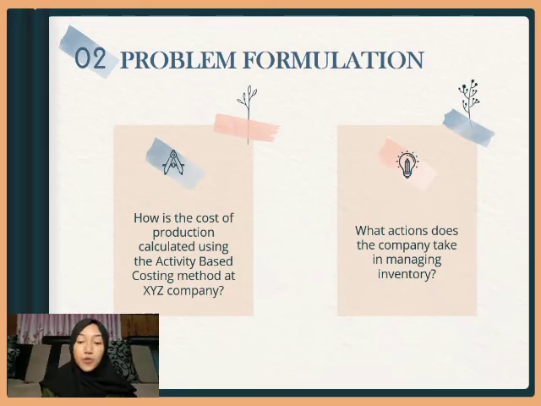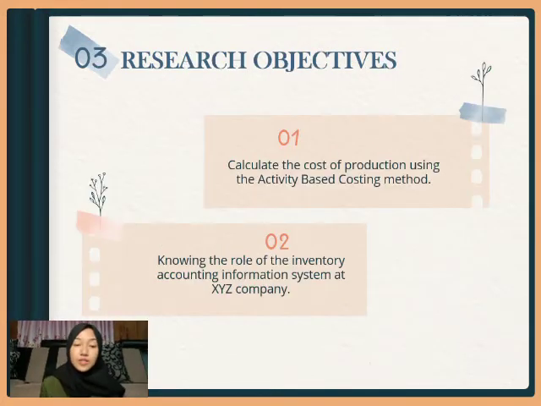Second, problem formulation. 1. How is the cost of production calculated using the activity-based costing method at XYZ Company? 2. What action does the company take in managing inventory? Third, research objective. Research objectives are as follows. 1. Calculate the cost of production using the activity-based costing method. 2. Knowing the role of the inventory accounting information system at XYZ Company.